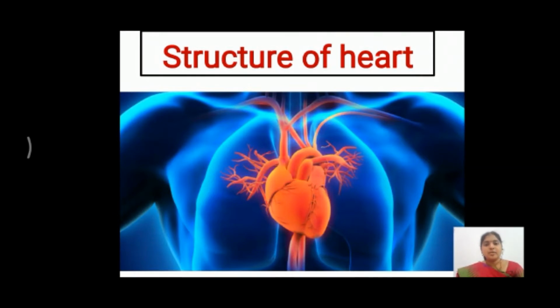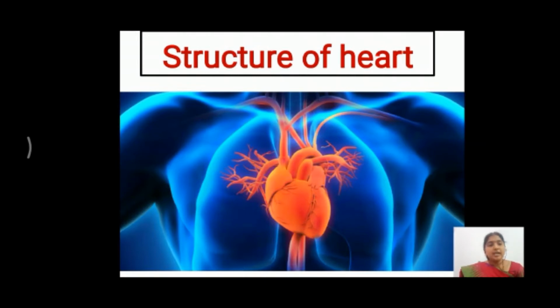Okay, so today we are going to discuss the structure of the heart. The heart is a central pumping organ of the body. It receives deoxygenated blood from different body parts and pumps it into the lungs, and it receives oxygenated blood from the lungs and pumps it into different body parts, so it is called the central pumping organ of the body. It is a muscular, pulsating, thick-walled structure.